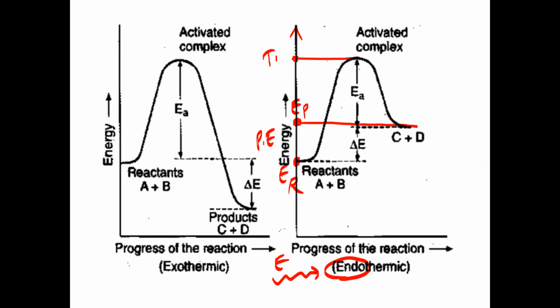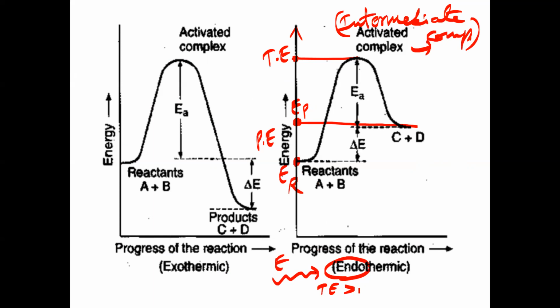And what is this energy called? Threshold energy. That means energy of activated complex. This activated complex is called what? Intermediate compound. Unstable intermediate compound is called activated complex. Okay. And now threshold energy is there. Now again, tell me energy order. Tell me which energy is greater than which one here among the three energies. Tell me which is highest. Threshold energy is greater.